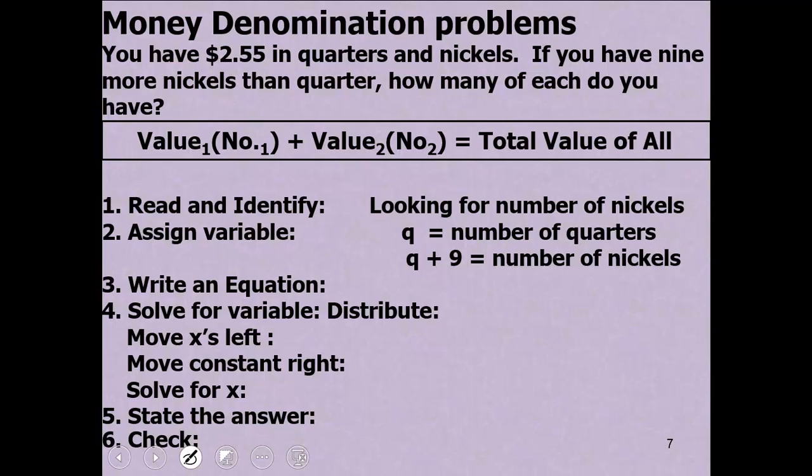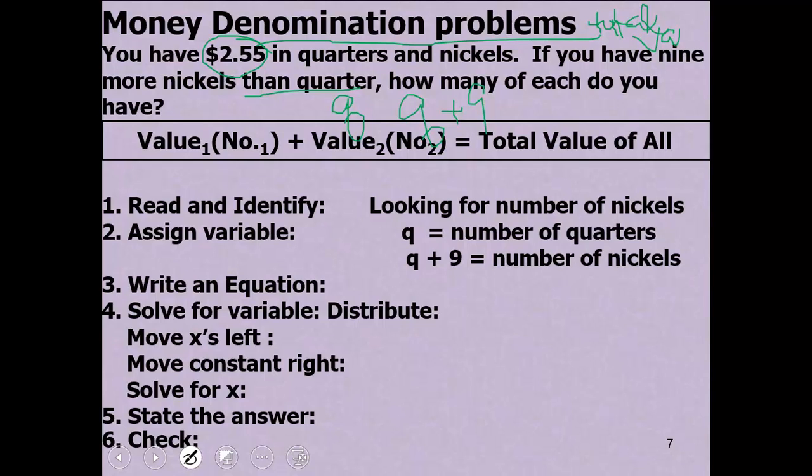Why don't you try this one, and then come back and see if you get it right. Hit the pause button. Hopefully you went through this one on your own. I kind of started you out. You have $2.55 in quarters and nickels. Here's your total value. If you have 9 more nickels than quarters, we want to use the variable q for quarters, and that means q plus 9 is the number of nickels.